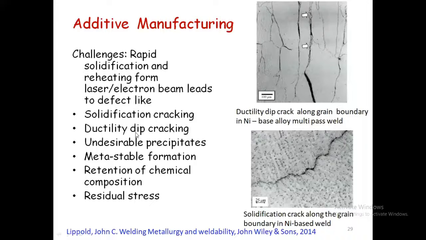But what people observed is that, whenever they start with the composition during powder making, there is a deviation. For example, if I want 0.6% of carbon, sometimes it goes to 0.55, or sometimes it goes to 0.61. During powder production, I'm not able to get the exact composition. That affects the properties of the material.